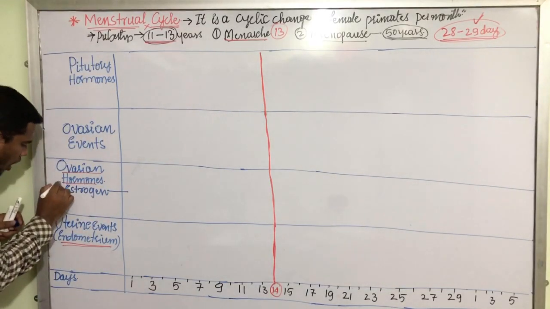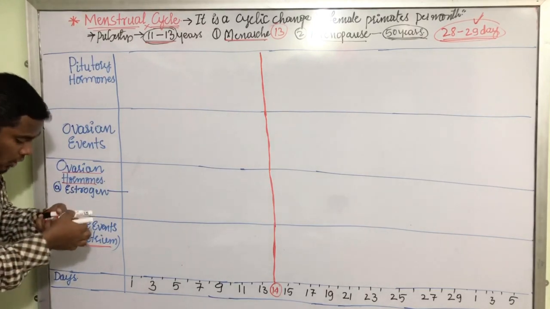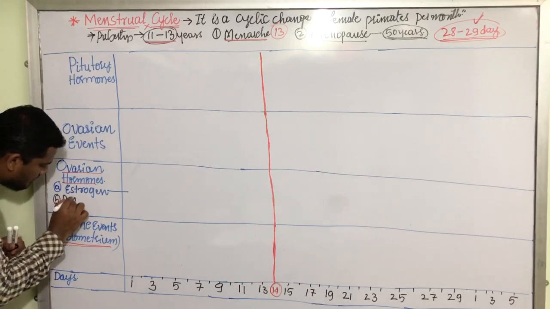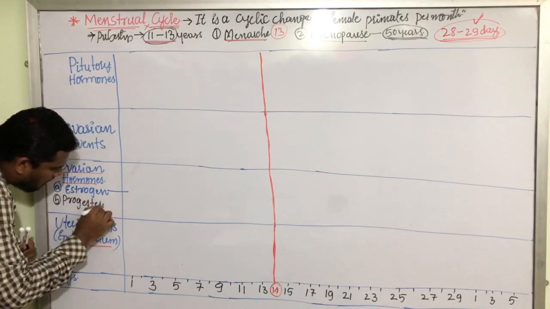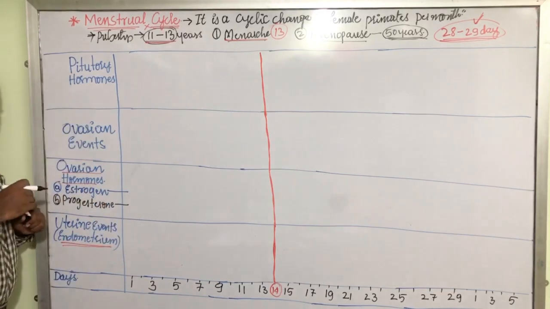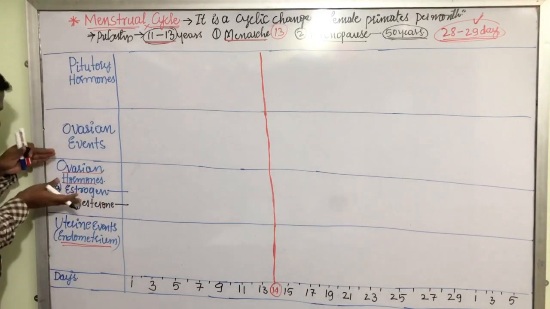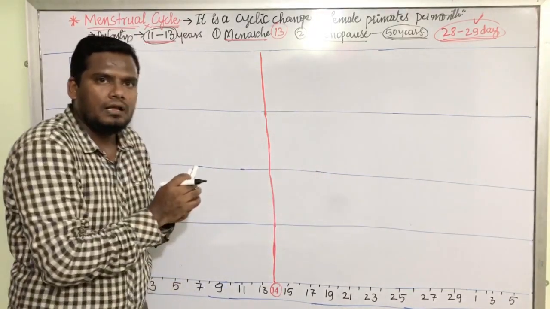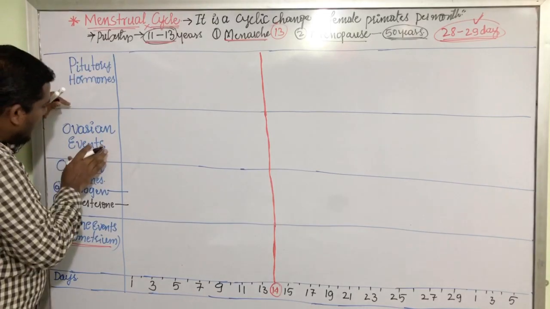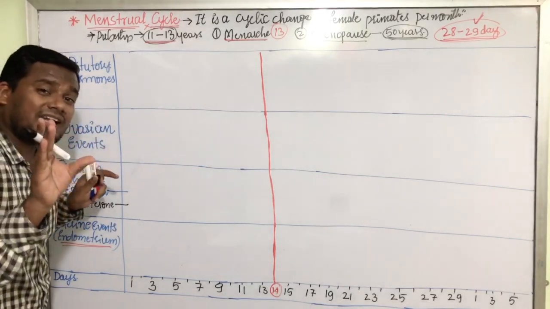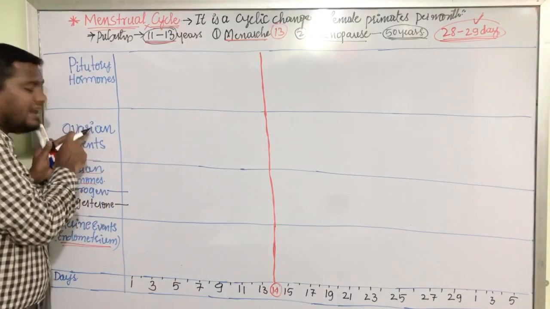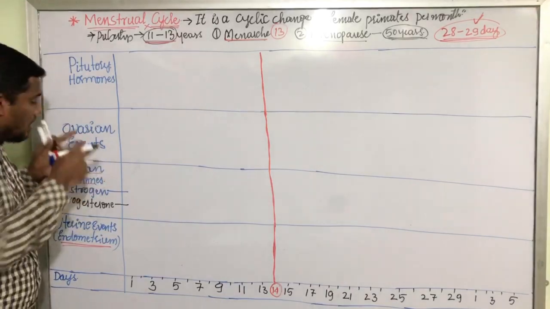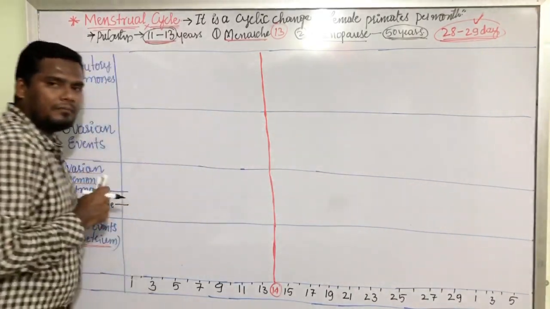Now, the second hormone which is secreted by the ovary is progesterone. This is the second hormone. These two hormones' levels we are going to discuss in this row. Then in this row we are going to discuss the events that are taking place inside the ovary. ओवरी के अंदर क्या क्या चल रहा, उसको हम ये रो के अंदर पढ़ना है.